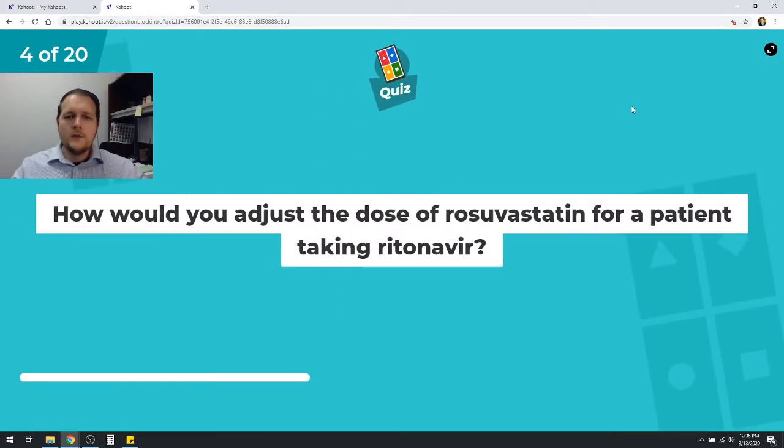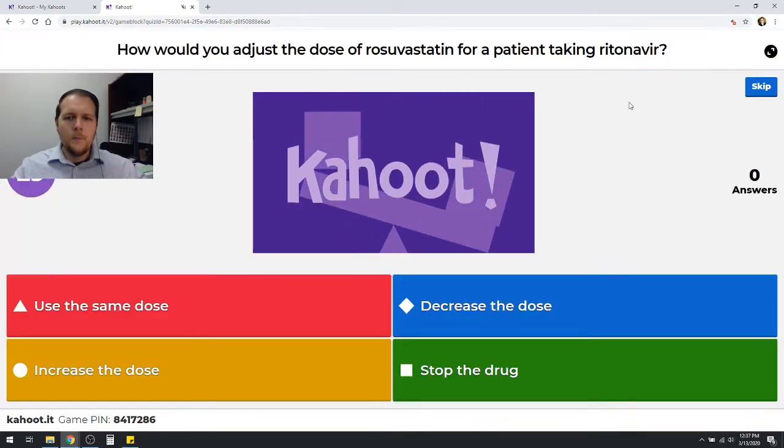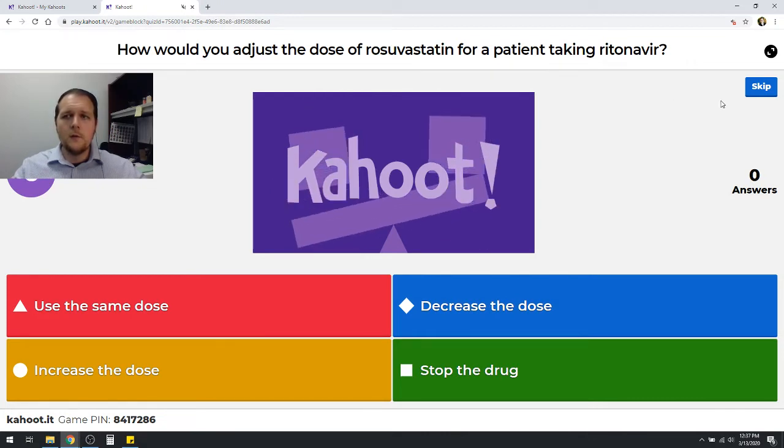How would you adjust the dose of rosuvastatin for a patient taking ritonavir? Okay, would I use the same dose? Would I decrease the dose, increase the dose, or stop the drug altogether? So you've got to think about rosuvastatin. Okay, it's a statin medication. What happens with that in terms of any interactions with ritonavir? Well, what's ritonavir going to do? Well, we know that's going to be a booster for a lot of our HIV medications. So we know that's going to be what? Say, a strong 3A4 inhibitor. Okay, so what is that going to do to rosuvastatin?